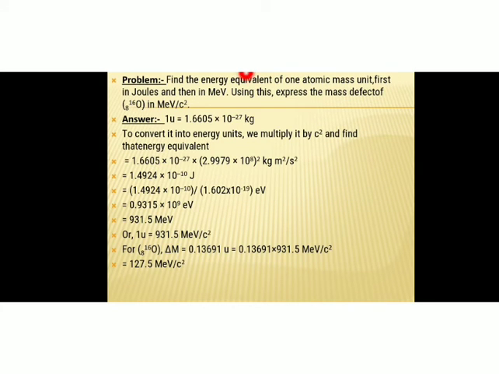Now just consider this problem. Find the energy equivalent of one atomic mass unit, first in joules and then in MeV. Using this, express the mass defect of 8O16 in MeV by C square.